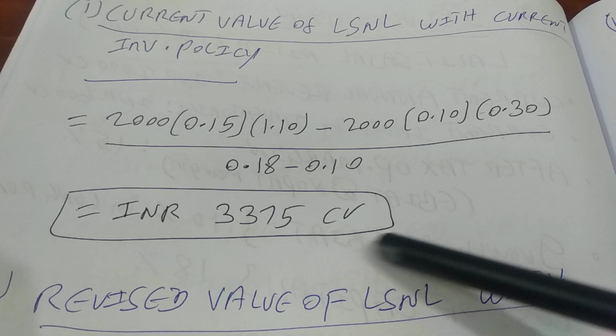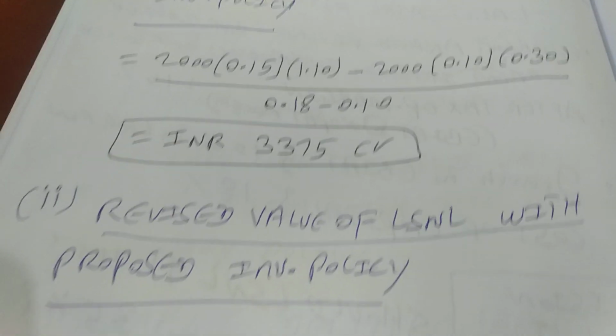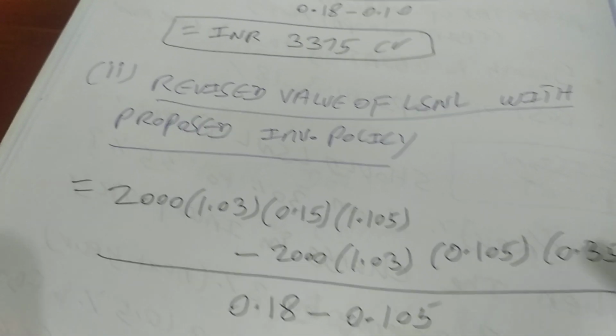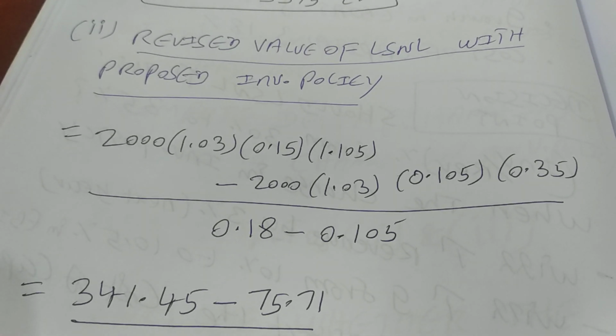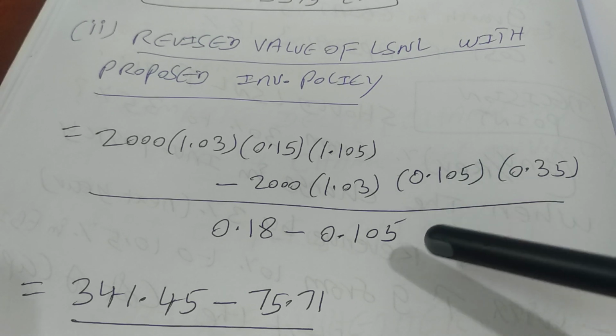gives you the value of the firm for its current inventory policy, that is INR 3375 crores. Now once we go for the revised inventory policy, that means we are going to increase the inventory ratio from 30% to 35% as a percentage of revenue, right?